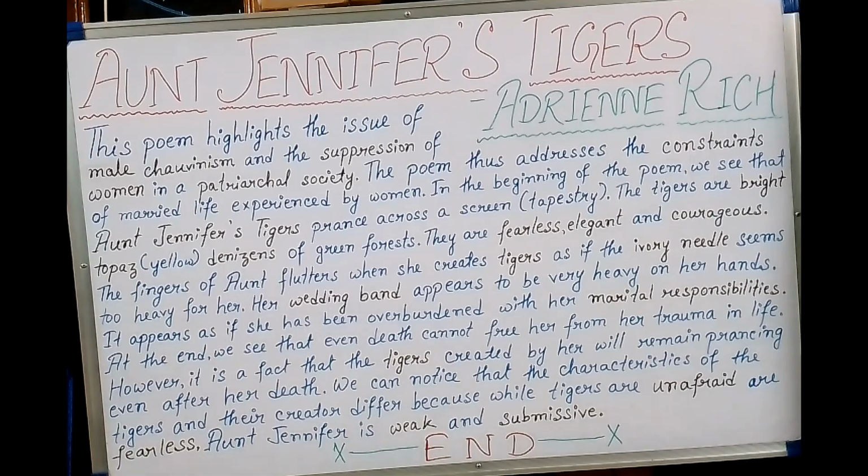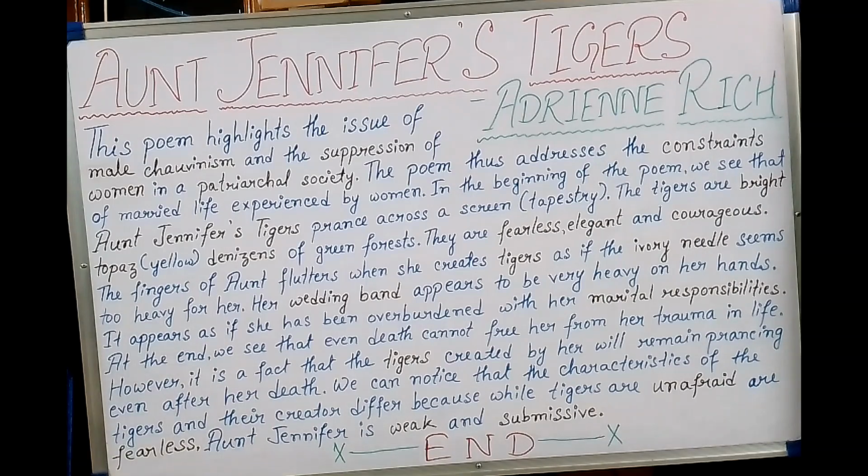So in the beginning of the poem, what do we see? We see Aunt Jennifer's tigers. Now, who is Aunt Jennifer? Aunt Jennifer is the central character of this particular poem, and she is a symbol of all the women, that is, she represents all the women who are dominated in a society of men. So, we see that in the beginning, Aunt Jennifer's tigers prance across a screen tapestry.